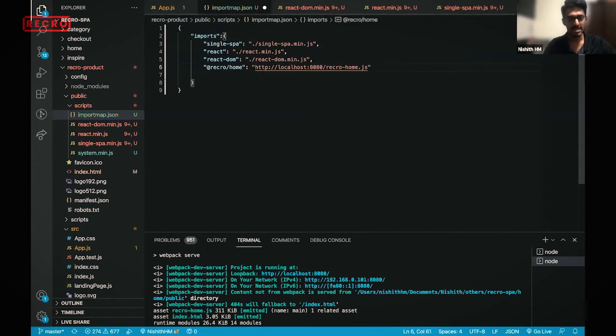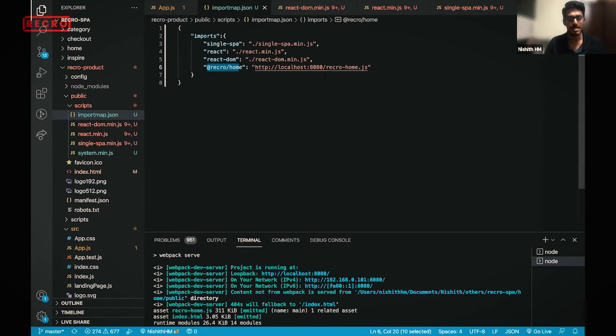The first three things are mandatory: single spa is required, and the second one is React. This is shared across all your MFEs, so that the next application that loads doesn't need to load React again. That's what I'm trying to tell: sharing the dependencies, and React DOM as well. I have kept all these three files. And there is Recro home, which is running on port 8080.